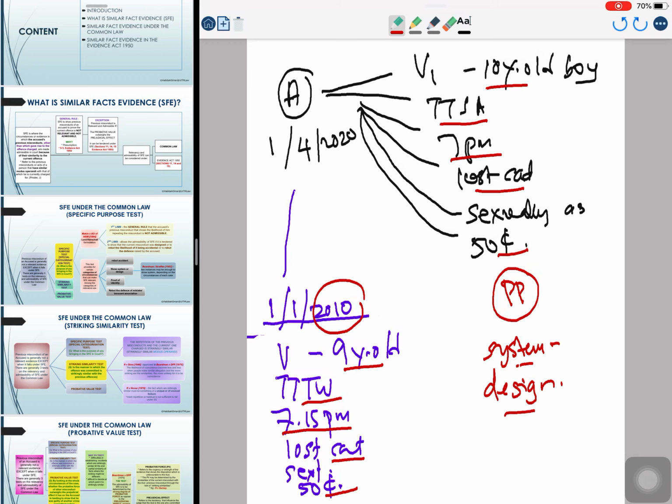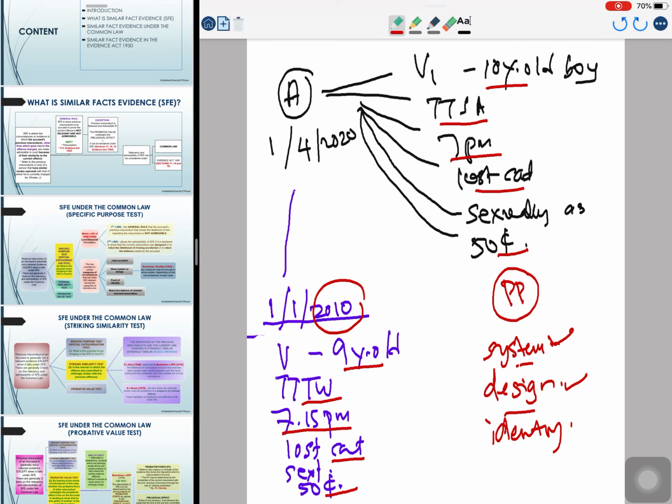So what happened here is that the prosecutor can tender the incident of 2010 to reflect the existence of a system in which A, the accused person, committed the offense of sexual assault by using the same MO. So you are using the special categorization test to reflect the existence of a system, design, and therefore the person who committed the offense in 2010, because the MO is the same, it also can identify the identity of the offender.